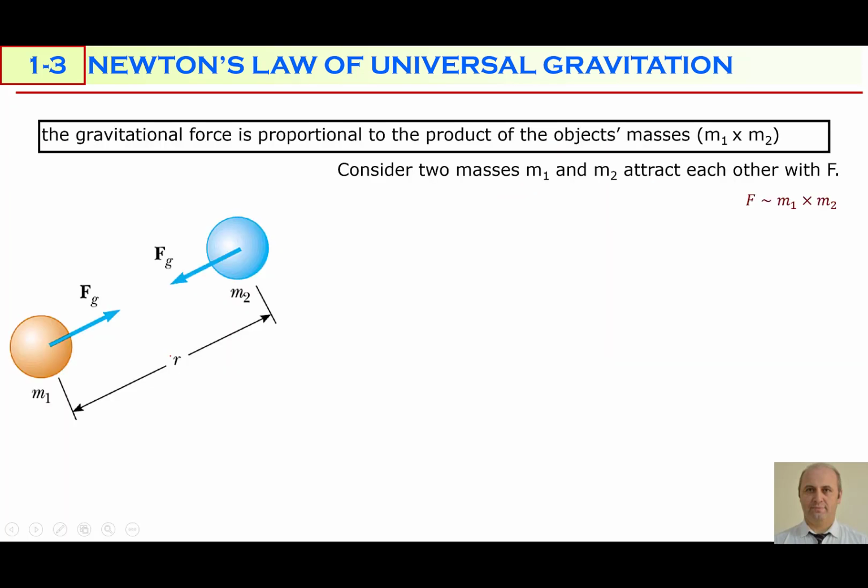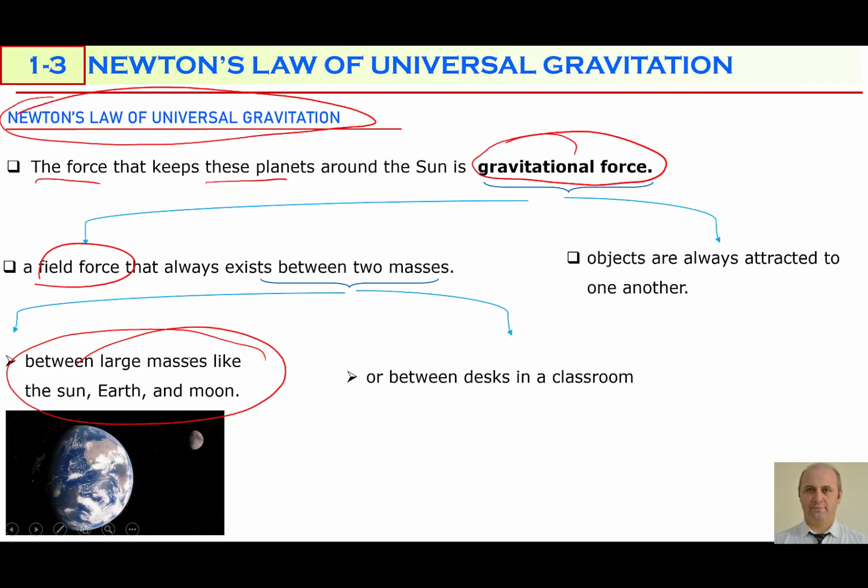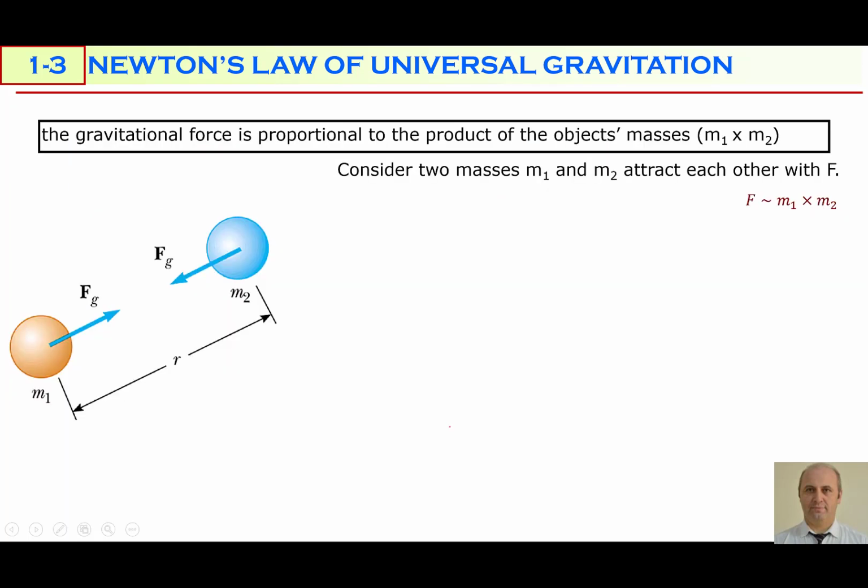So why is it like this? Why is this force very strong between large masses, but not so strong between small masses? Because this gravitational force is directly proportional to the product, that is, the multiplication of the objects' masses. We are going to multiply mass 1 and mass 2. It depends not only on mass 1, not only on mass 2, but on both masses, m1 and m2.